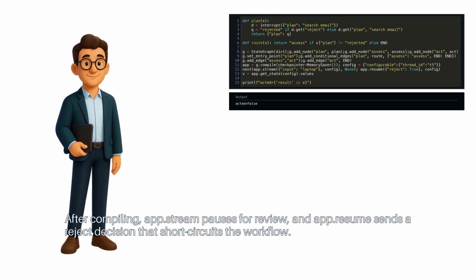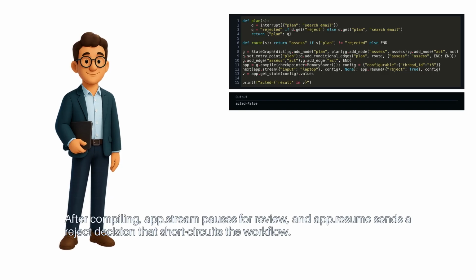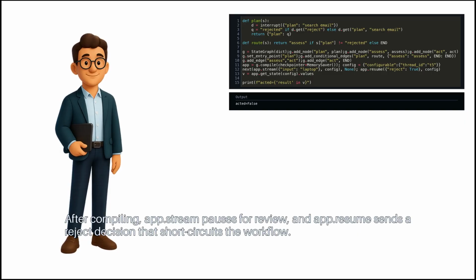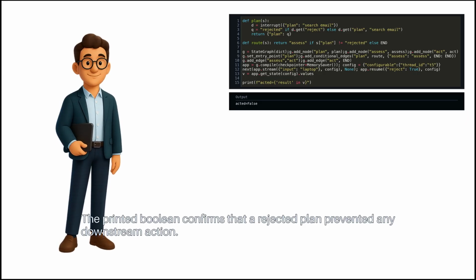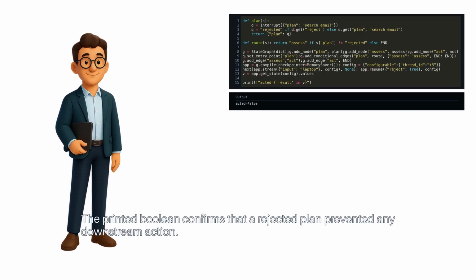After compiling, app.stream pauses for review, and app.resume sends a reject decision that short-circuits the workflow. If you resume without reject, the graph proceeds to assess and act. The printed Boolean confirms that a rejected plan prevented any downstream action.